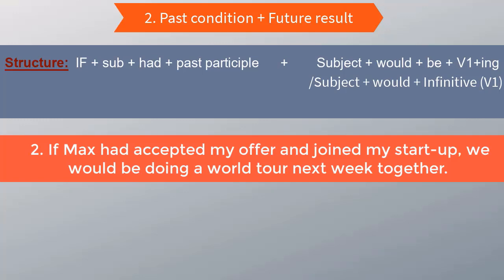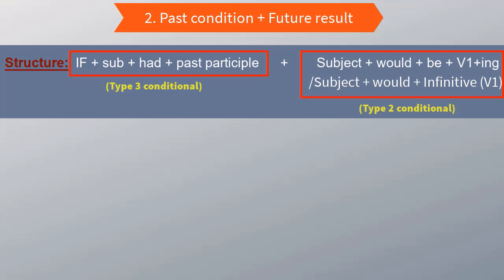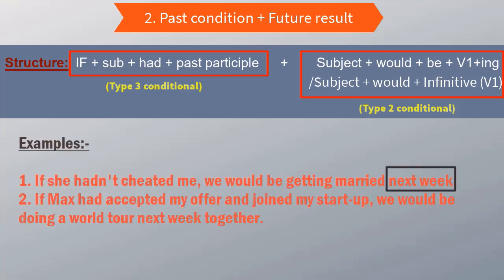Now focus on the structure. The if clause is in the past and the result of the if clause, the condition, is in the future. So this is showing a relation of a past condition with a future outcome, with a future result. And guys, we are using a future time marker to make it clear that the result clause is referring to the future time. In the first example, we used next week, and in the second example also we used next week, referring to the future time.